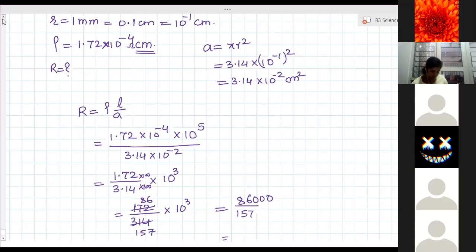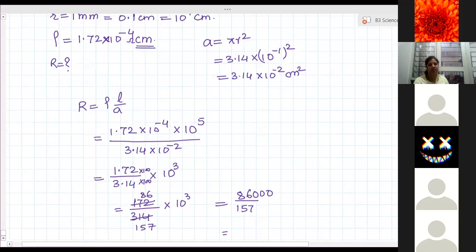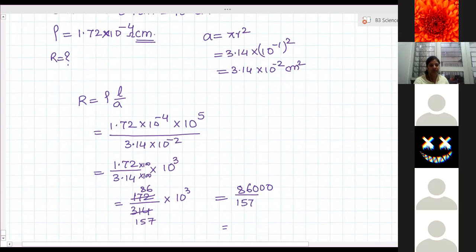Ma'am, till where we have to solve the question? This one completed? I need to explain all the questions, you can't solve them. Yes, ma'am, explain this one further. I need to solve those questions. You can't solve those. I need to explain to you, then a few of the questions you can solve. These questions are all different from each other.